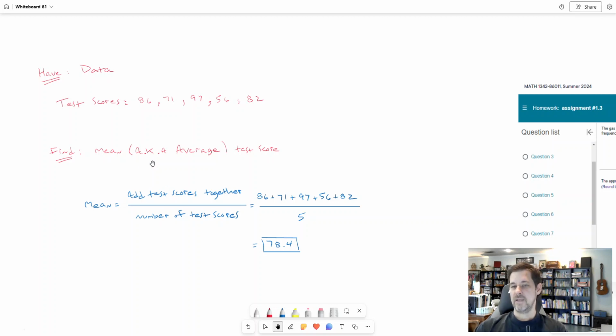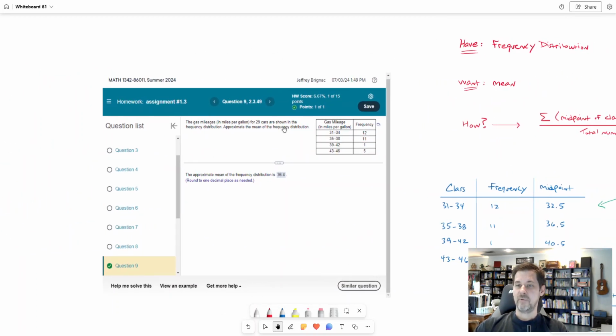So if I want the mean test score, then I add the test scores together and divide by the number of test scores. So in this case, I would say 86 plus 71 plus 97 plus 56 plus 82, and there's 5 test scores, divide by 5. That means, doing the math with a calculator, let's say the mean test score is 78.4. That's how we would do this with the raw data. It's not how we would do this if we have a frequency distribution.